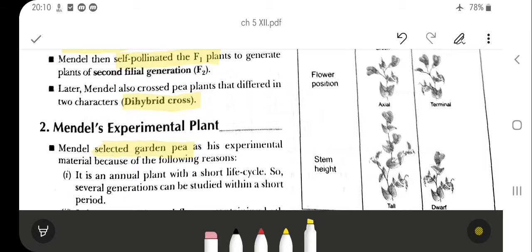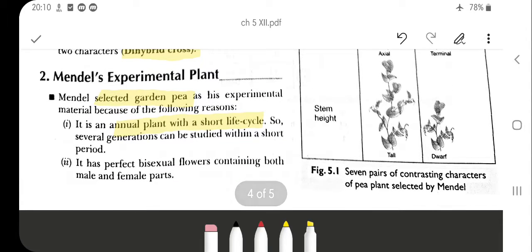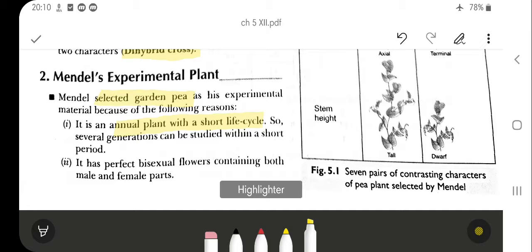That is because it is an annual plant with a short life cycle. So after several generations, you can study in a very short period. The result will be there in a very short period. If you want to repeat the experiment and perform it again, that can be done in a very short period. So it is an annual plant with a short life cycle.